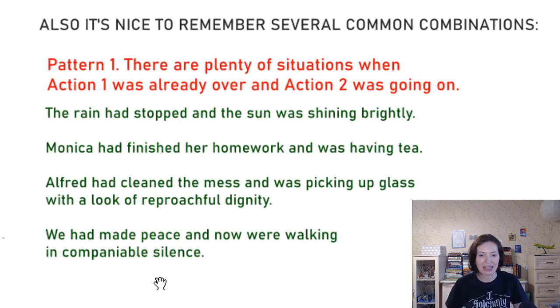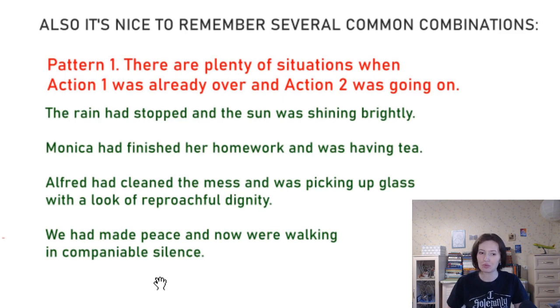Or Monica had finished her homework and was having tea. Моника уже закончила делать домашнюю работу, а теперь пила чай. So something had happened, and now something else was in progress, right? Alfred had cleaned the mess and was picking up glass with a look of reproachful dignity.